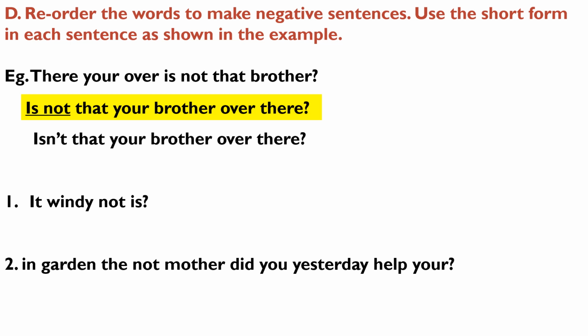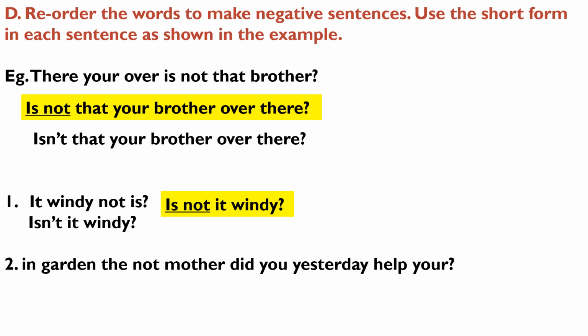It windy not is. Again, we cannot understand this sentence because the words are not arranged in proper order. When I arrange it, my sentence is, is not it windy? The verb is not will be changed to isn't. Our sentence is, isn't it windy?